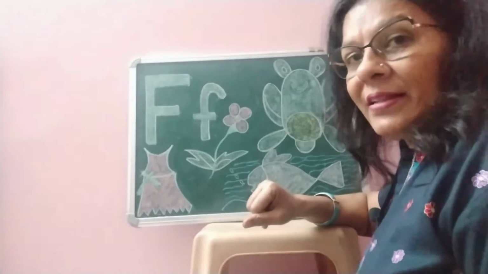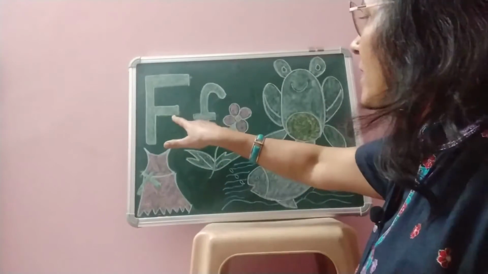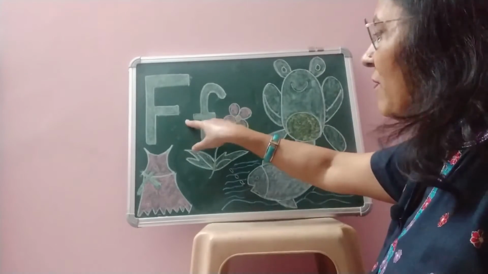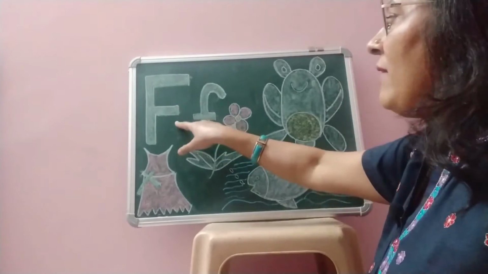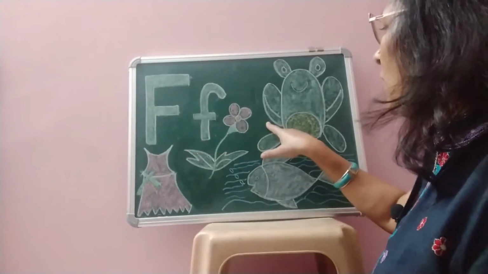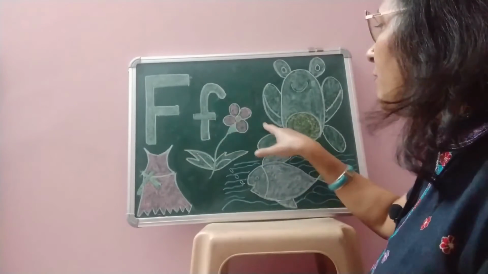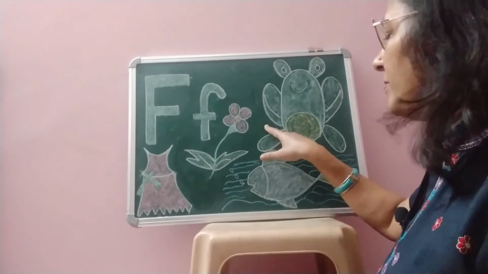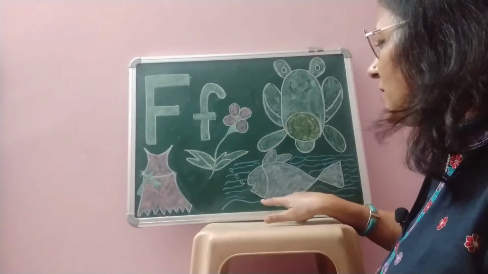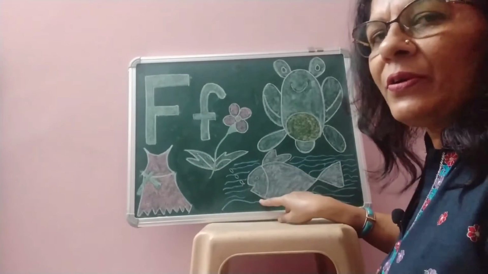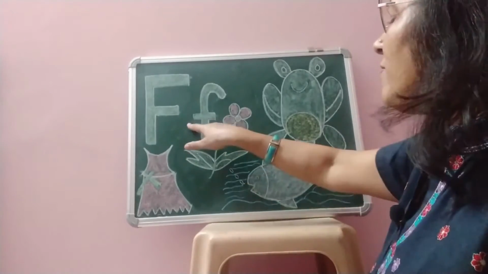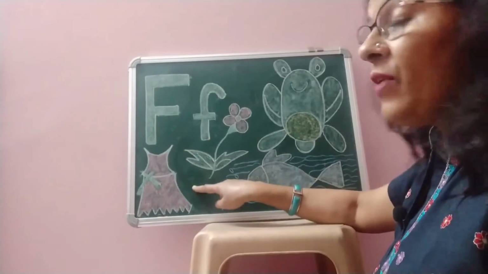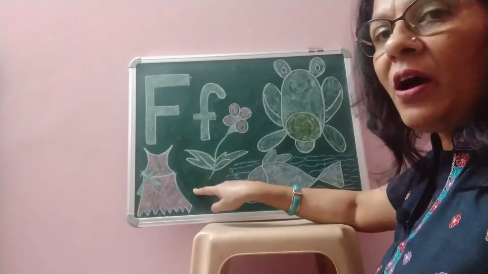So look at the blackboard. Okay. F for flower, F for frog, F for fish, F for frog.